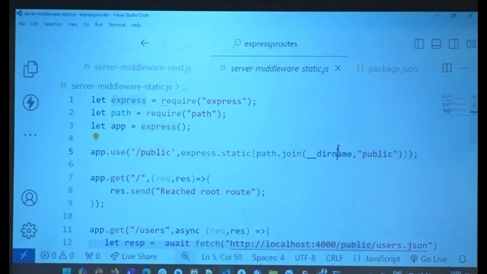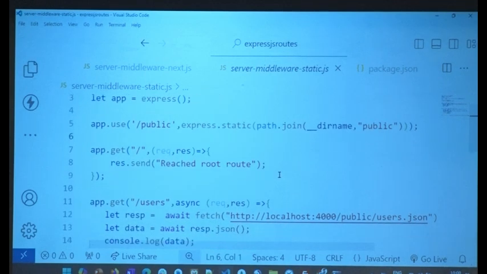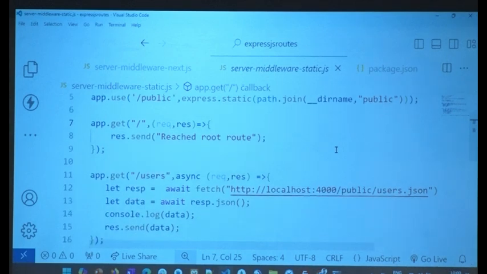Express.static, whatever is the current directory name, and public. So now what I'm telling Express.js is, boss, if you see in the URL, after public, whatever you see, you directly go to this folder and fetch it. Understood? If this folder was not there, you would have to access FS, the file system. And I mentioned in the last class, exposing the file system is not at all a good idea, right?